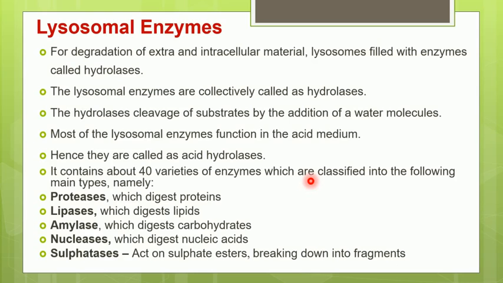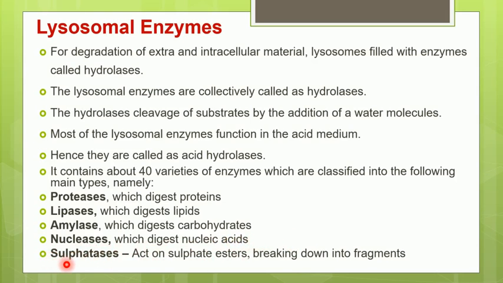So what are these main categories? The first category is proteases, which digest proteins. Lipases is the second category, which digest lipids. Amylases is the third category, which digest carbohydrates. The fourth category is nucleases, which digest nucleic acids, that means DNA and RNA.